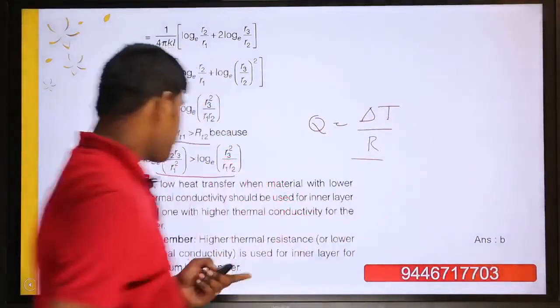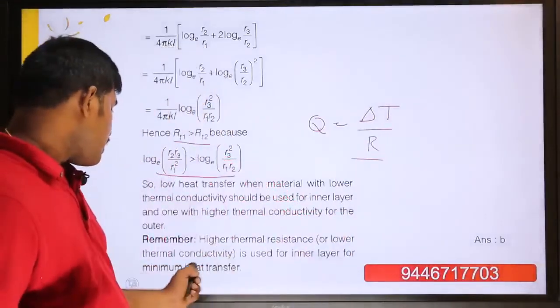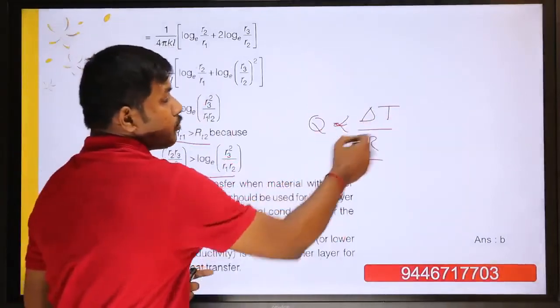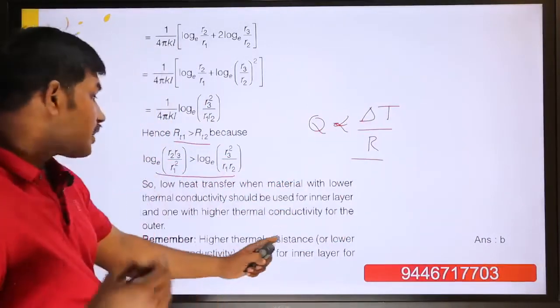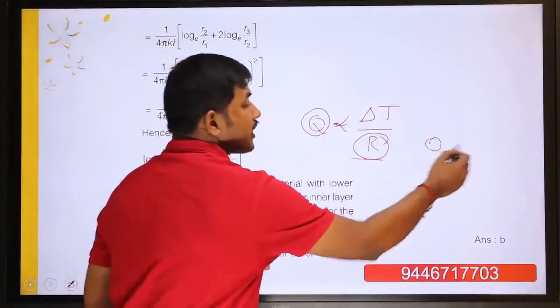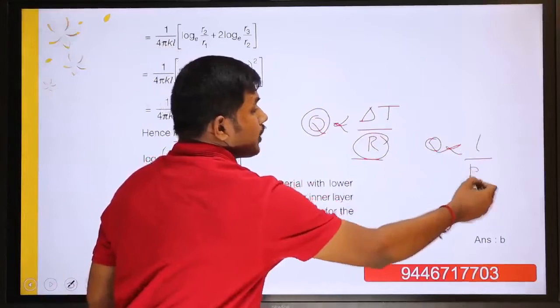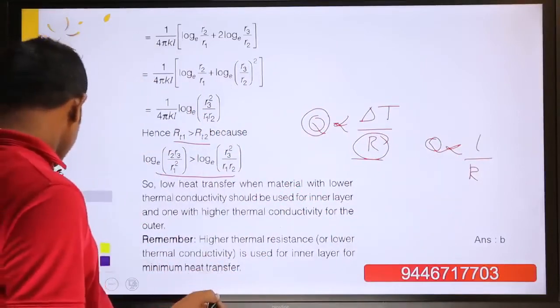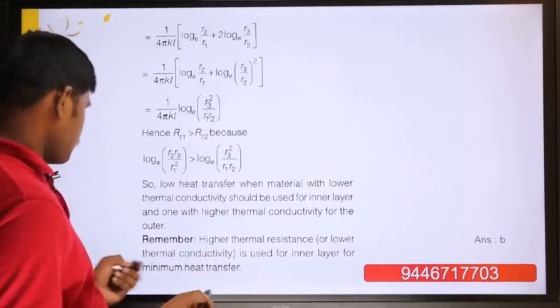So if a low thermal conductivity material is used as the inner layer, there is minimum heat transfer. Why? It is inversely proportional. That is, higher thermal resistance means minimum heat transfer. That means Q is directly proportional to 1 by R. So that way also you have to remember. Now comes the next question.